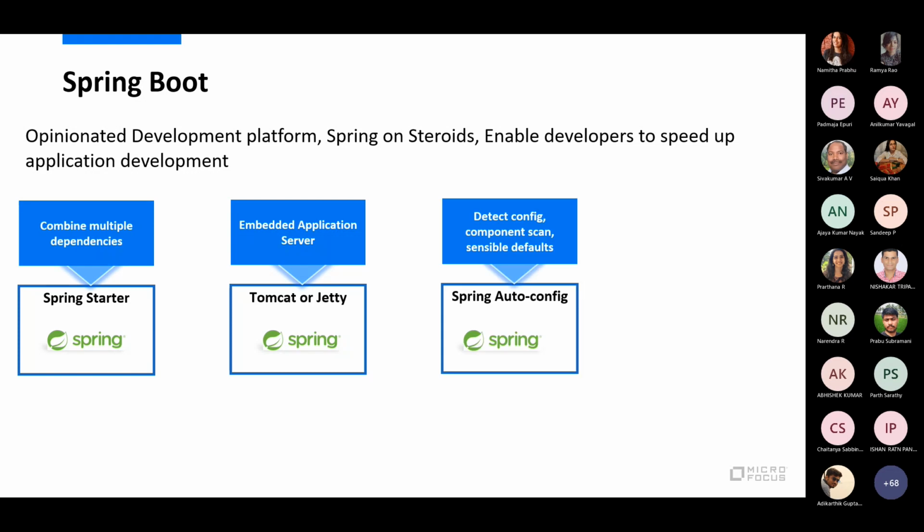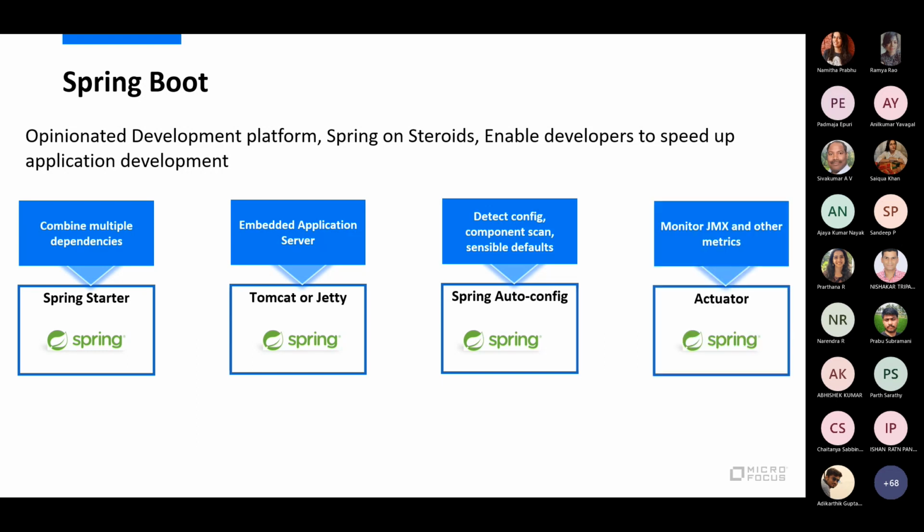Then it gives you the auto configuration facility, wherein it provides a lot of default configurations when you deploy your application on Spring Boot. It also gives you the component scan so that you can tie up your application definitions with the actual objects. We will see a practical example of all these things, so don't worry if you don't get it now.